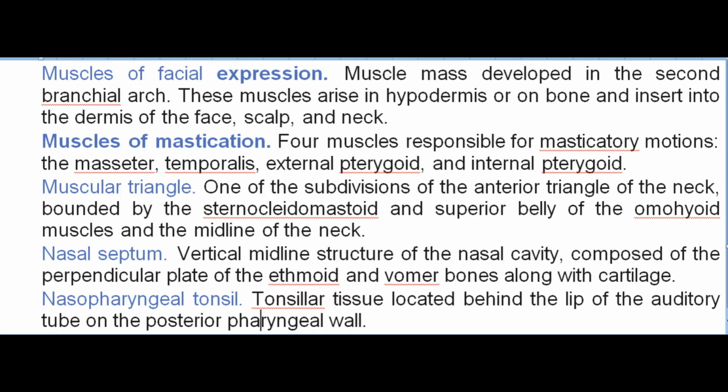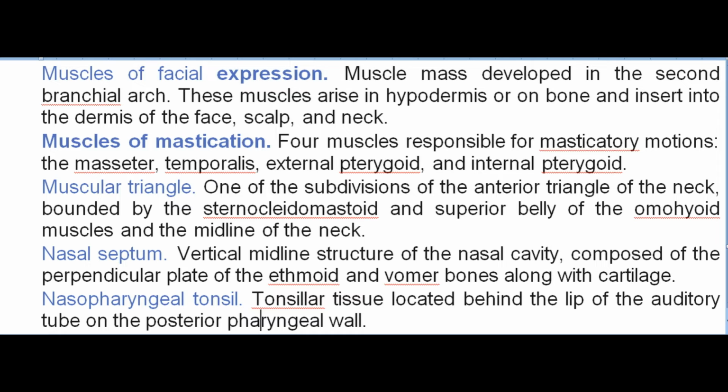Muscles of mastication. Four muscles responsible for masticatory motions: the masseter, temporalis, external pterygoid, and internal pterygoid. Muscular triangle. One of the subdivisions of the anterior triangle of the neck, bounded by the sternocleidomastoid and superior belly of the omohyoid muscles and the midline of the neck.